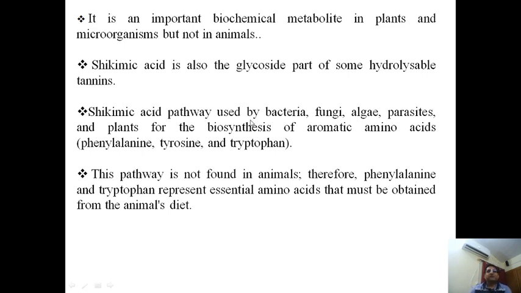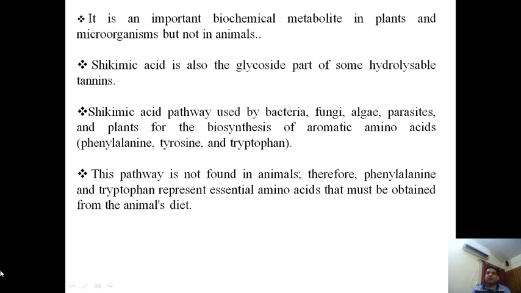Now the shikimic acid pathway is used by bacteria, fungi, algae, parasites and plants for the biosynthesis of aromatic amino acids. As I already told, it occurs in plants and microorganisms. So this pathway is commonly used for the biosynthesis of some aromatic amino acids. What are the various aromatic amino acids? These are phenylalanine, tyrosine and tryptophan. These three are the major products of the shikimic acid pathway, and they act as precursors for the biosynthesis of various secondary metabolites.